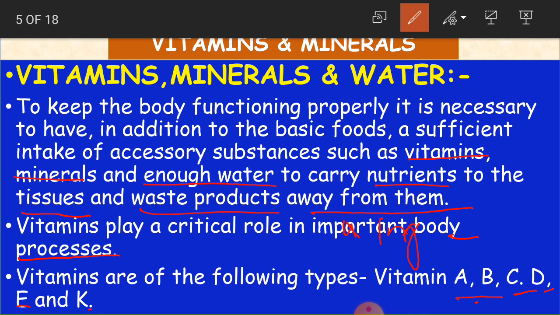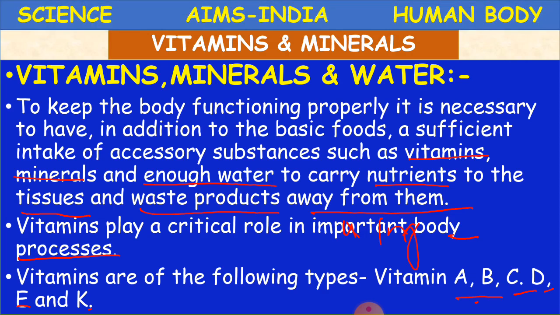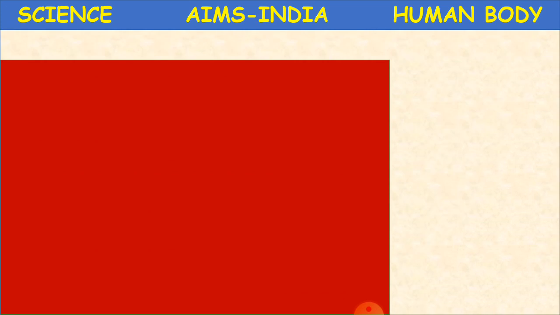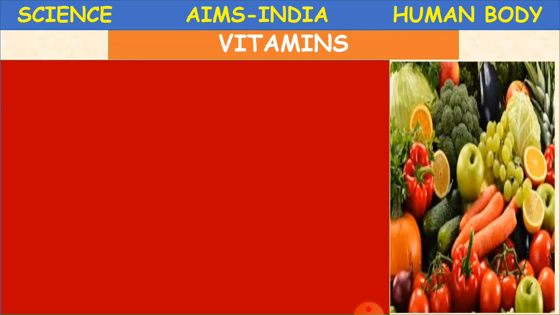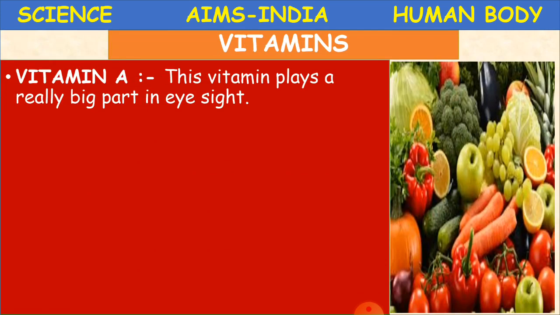And these vitamins are of so many types. Okay, so what are they? Vitamin A, vitamin B, vitamin C, D, E and K. So let us learn about those vitamins in detail. Clear, children? Are you able to follow? Yes, now. So what is vitamin A?